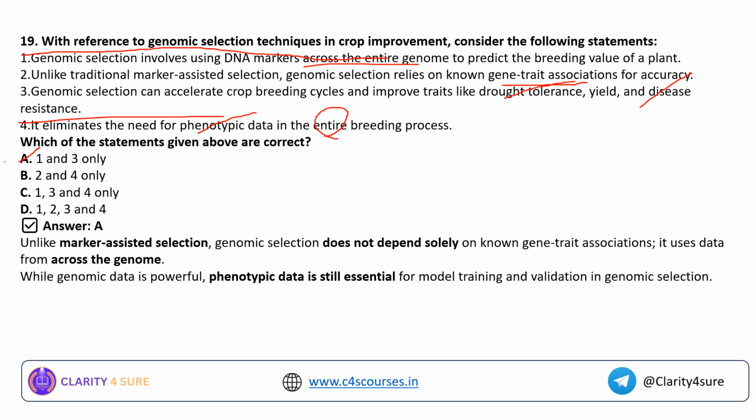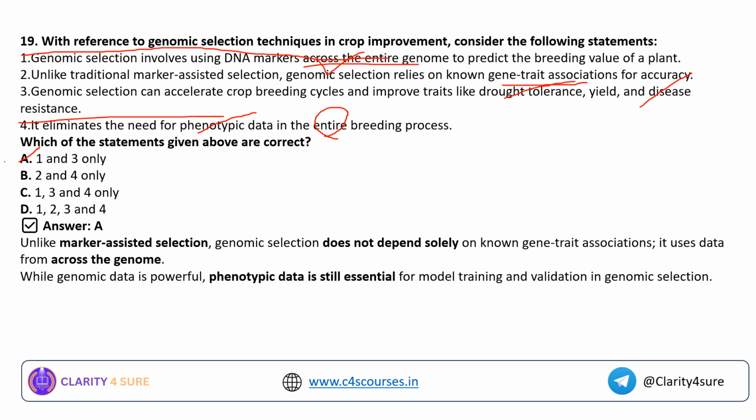Why? Because unlike the... here the first statement becomes correct. As I told you earlier, the extreme statements are not always wrong, because yes, genomic selection involves using DNA markers across the entire genome. Okay. Second statement, why is it wrong? Because unlike marker-assisted selection, genomic selection does not rely solely on known gene-trait associations, because the statement has been given in reverse. Unlike traditional marker-assisted selection, genomic selection relies on known traits. No, it uses data from across the genome.